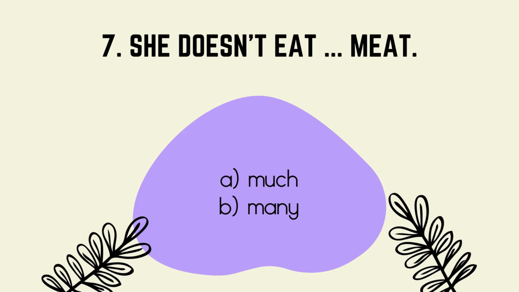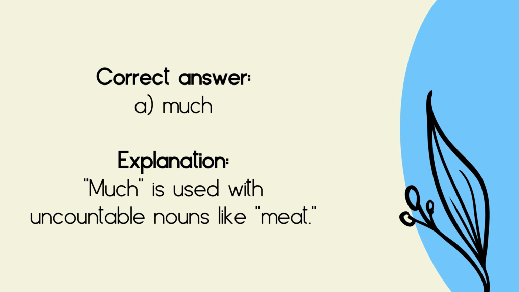7. She doesn't eat meat. A. Much. B. Many. Correct answer, A. Much. Explanation: much is used with uncountable nouns like meat.